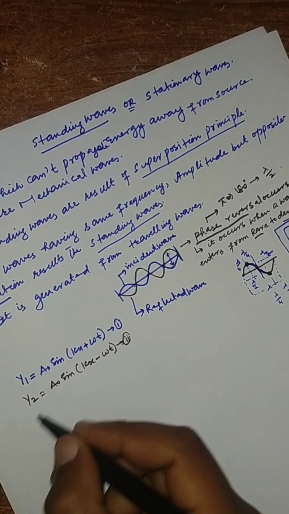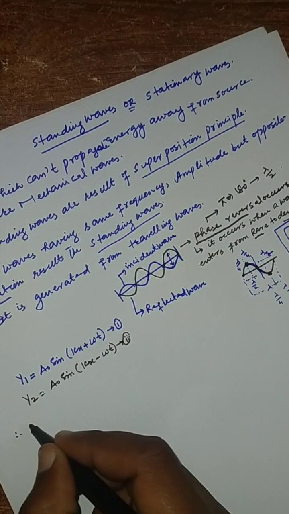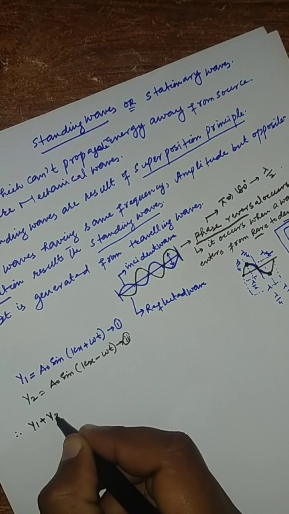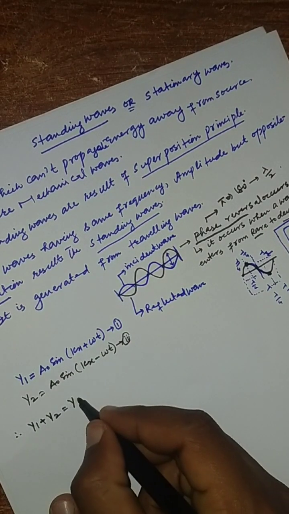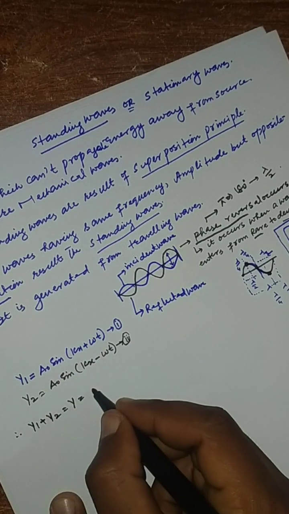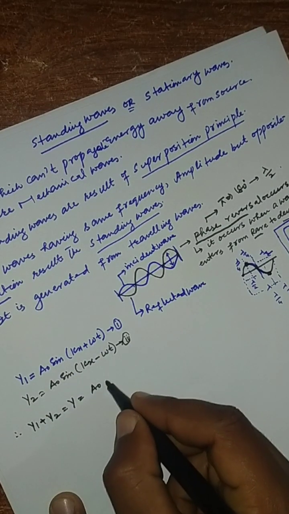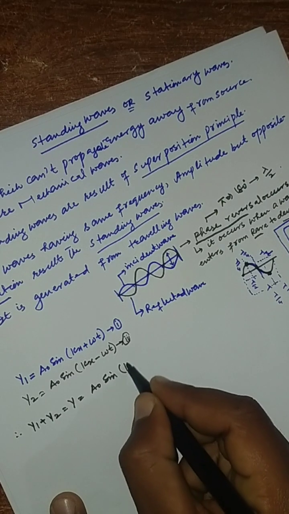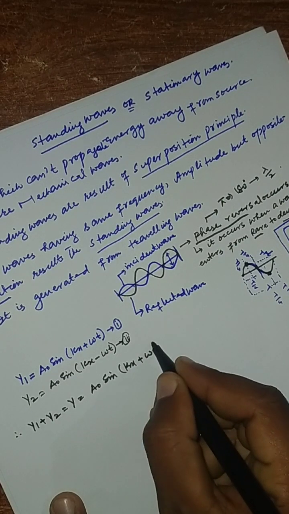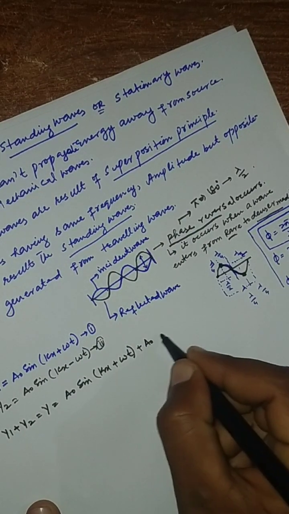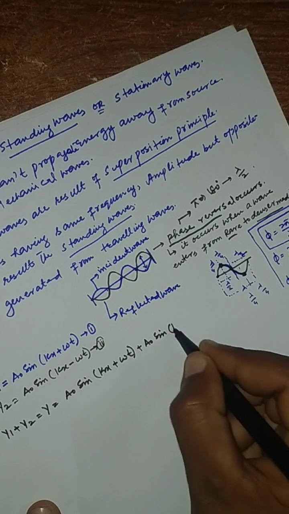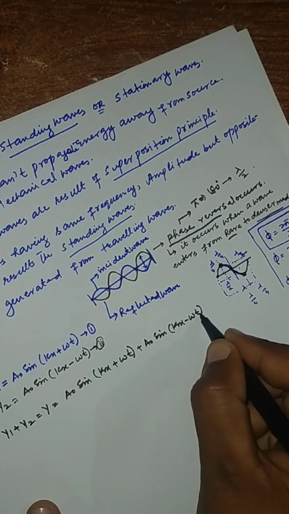So y1 plus y2 will be equal to y, where y is the resultant wave. What is y1? y1 equals A sin(kx plus omega t), and plus y2 equals A sin(kx minus omega t).